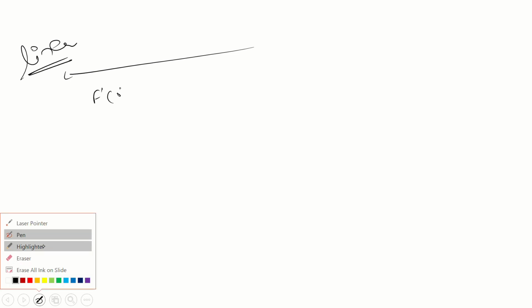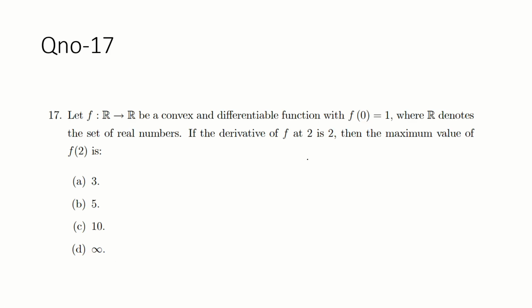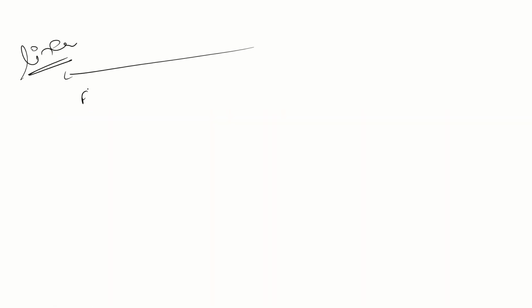If you take a linear combination under the conditions f dash 2 is equal to 2 and f0 is equal to 1, then what should your function be? f(x) is equal to 2x plus 1. f0 is equal to 1, that's satisfied.